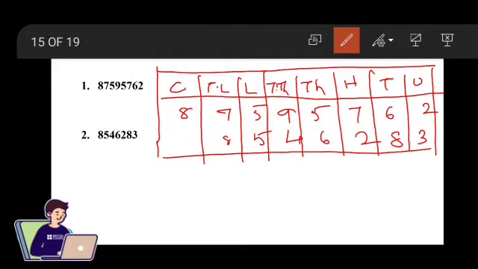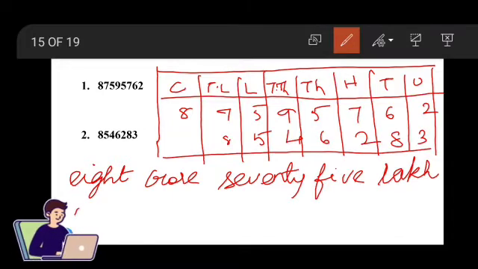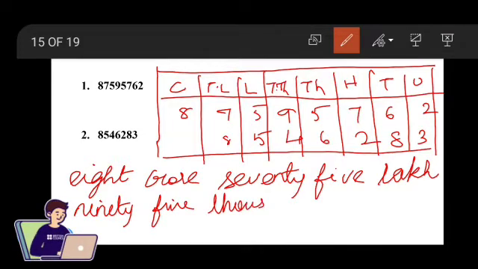First question is of 8 crore 75 lakh 95,000 762.